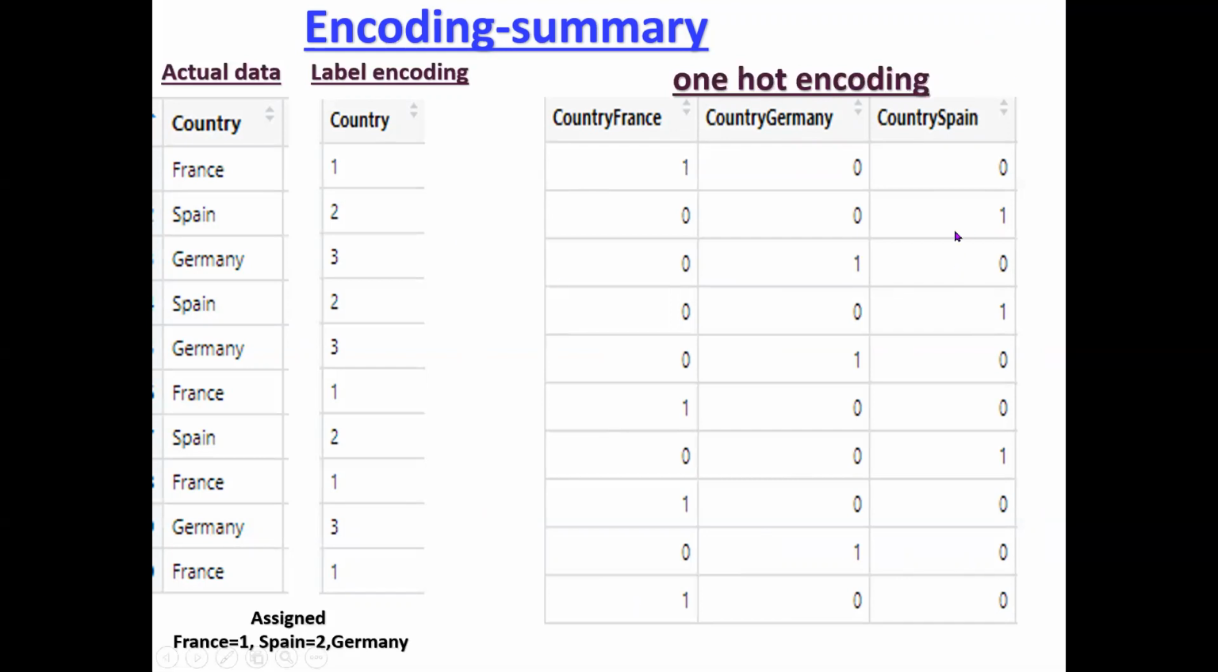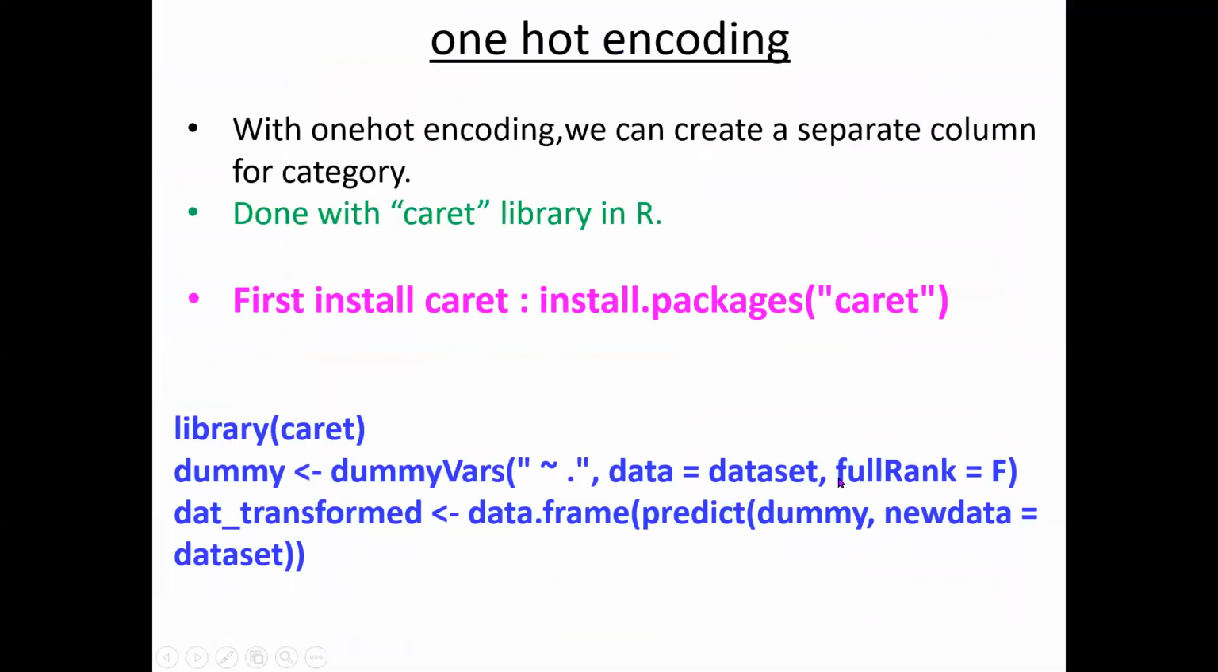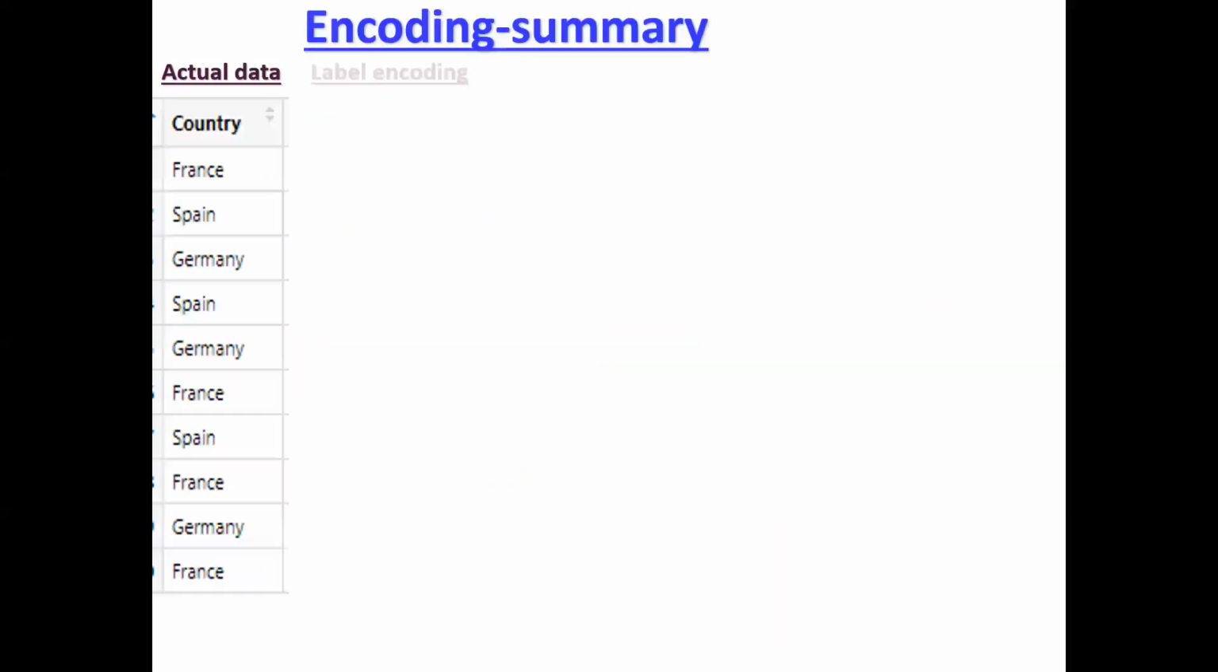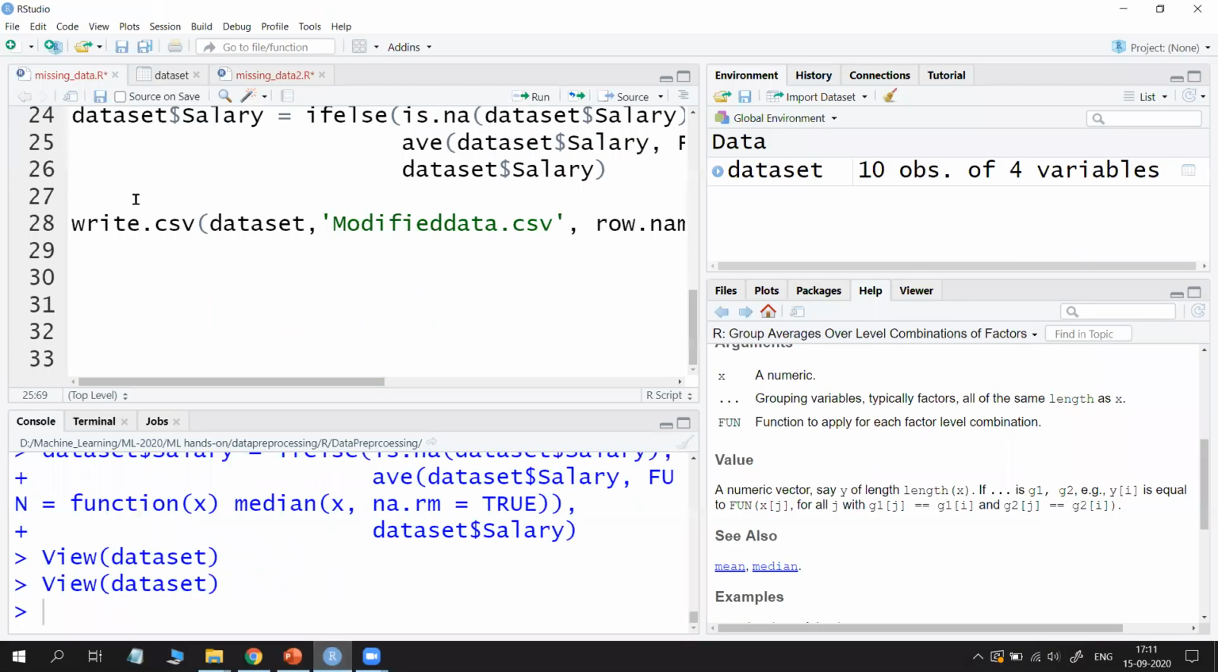If there are 2 countries, we need 1 column only. So that is also specified in the syntax. See here, full rank is there. So this full rank option is used for that purpose. That means, for example, 3 countries are there, you want 3 columns or 2 columns. We will change that and we will see how the output changes dynamically. So with the program we will see. Now we will try to see all this in RStudio.